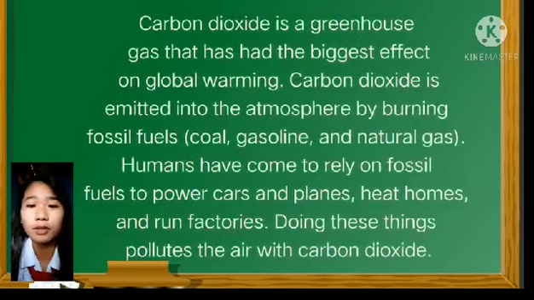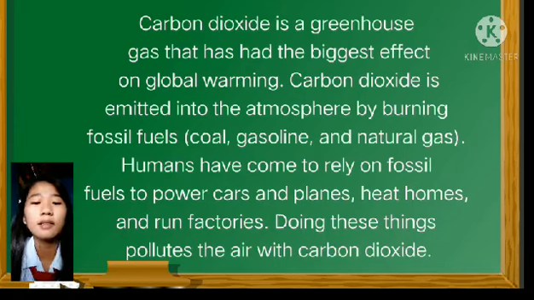So, carbon dioxide is the greenhouse gas that has had the biggest effect on global warming. Carbon dioxide is emitted into the atmosphere by burning fossil fuels such as coal, gasoline, and natural gas. Humans have come to rely on fossil fuels to power cars and planes, heat homes, and run factories. Doing these things pollutes the air with carbon dioxide.